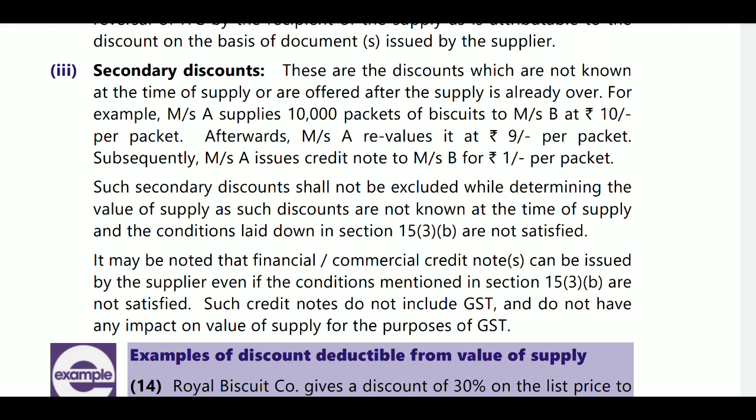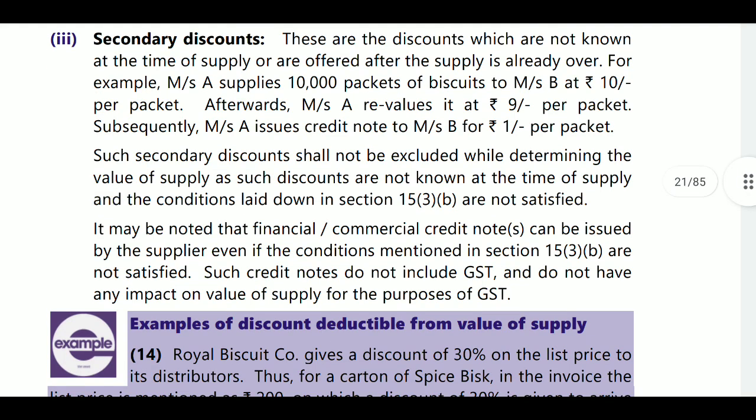Such secondary discounts shall not be excluded while determining the value of supply, as such discounts are not known at the time of supply. It will not be deducted. It will not be excluded. It may be noted, a financial or commercial credit note can be issued by the supplier even if the conditions mentioned in Clause B of sub-section 3 of Section 15 of the CGST Act are not satisfied.